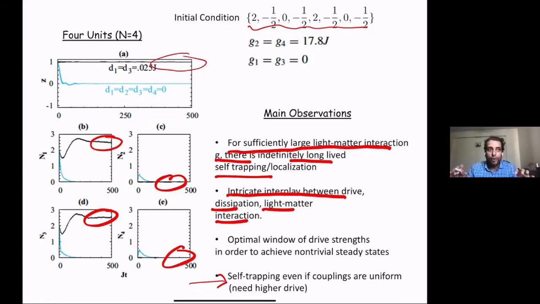Even if you have a fairly uniform system, you can still have self-trapping. So that was a good question, and thanks for the question. Okay, so